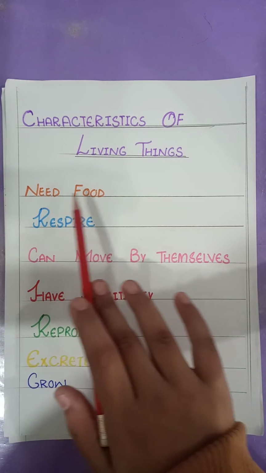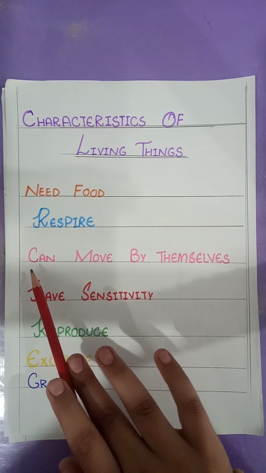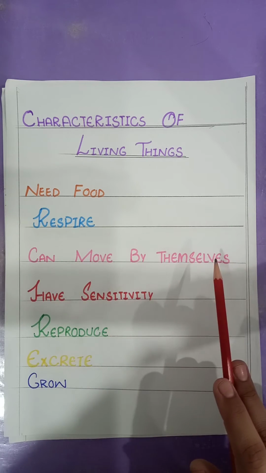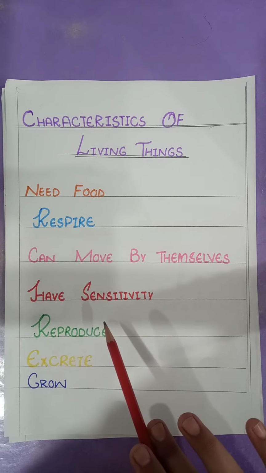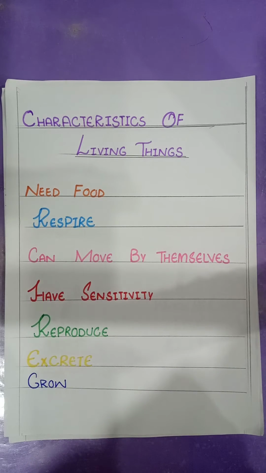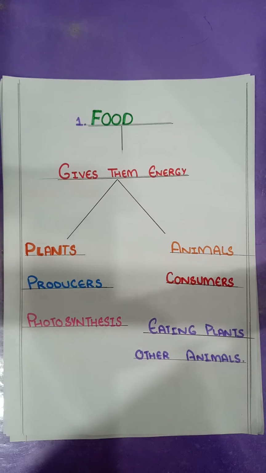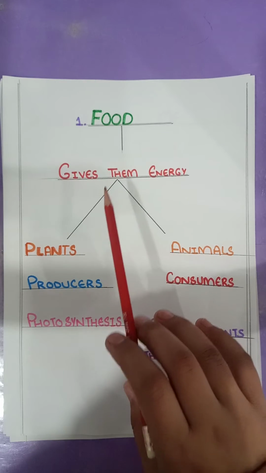Number 1, all living things need food. All living things can respire. All living things can move by themselves. All living things have sensitivity. All living things can reproduce. All living things can excrete, and all living things can grow. All living things need food in order to perform their life process.